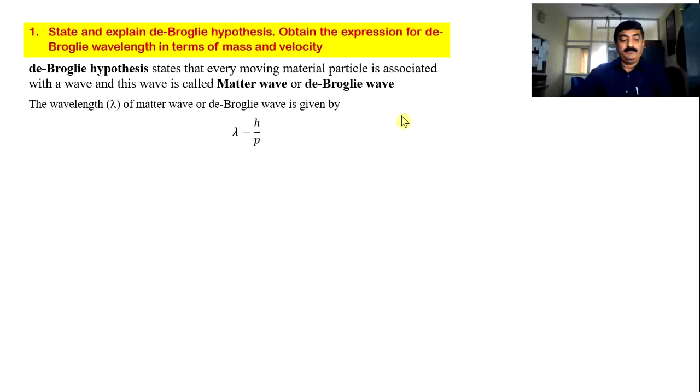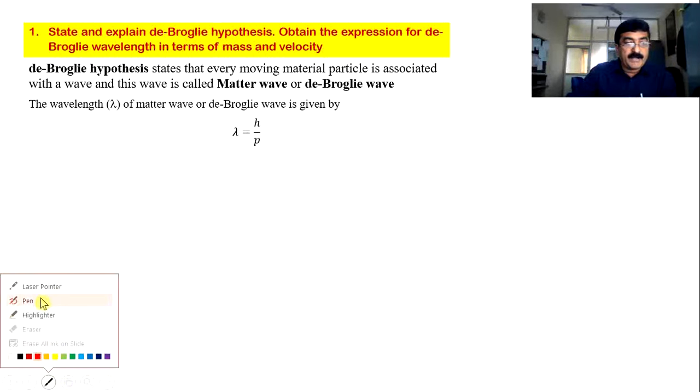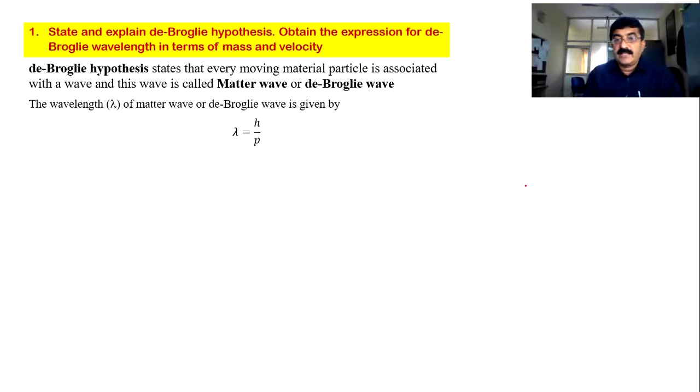And now coming to wavelength. Whenever you call something a wave, there must be a wavelength, and you know what wavelength is? It is the distance between two successive crests, or two successive troughs. You know the sinusoidal pattern of the wave. That wave looks like this. From here to here, this is the distance, and this is nothing but lambda. So according to this equation, lambda is given by h by p.